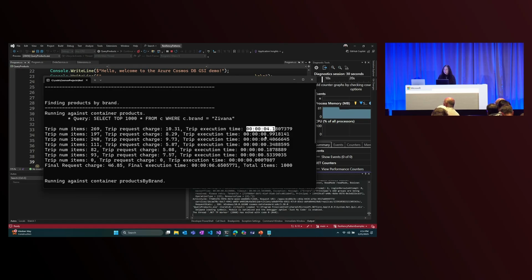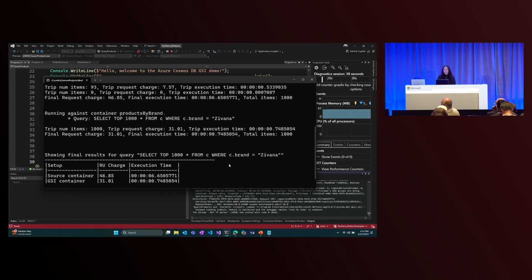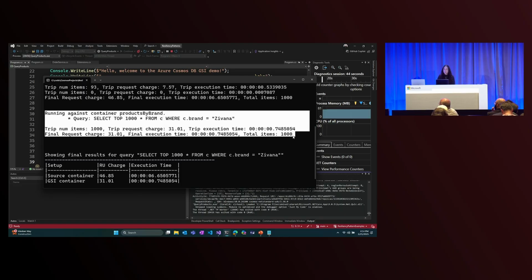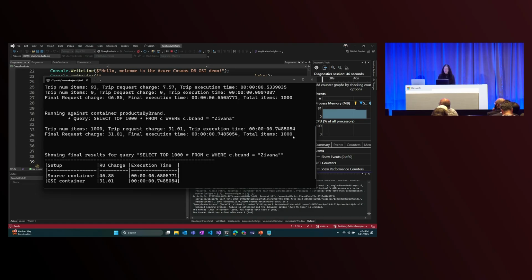While each round trip maybe is executing quickly, my total execution time is actually quite high. It's over 6 seconds. And I had a request charge of 46 RUs. Now, when I executed the exact same query against my global secondary index, I noticed that the execution time is way lower. This is less than a second. So all of this latency is just translating to a better user experience.